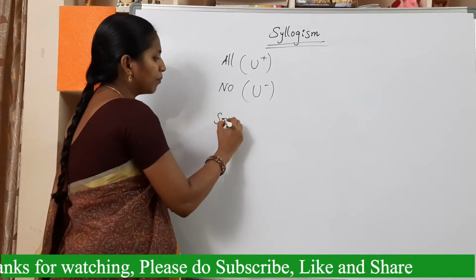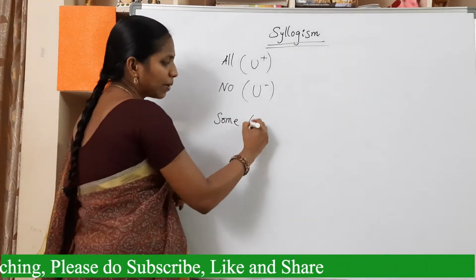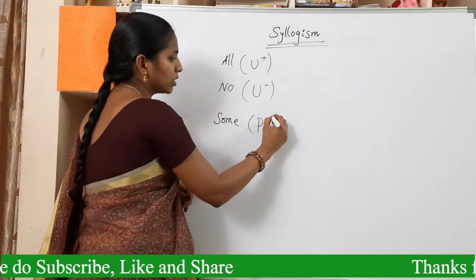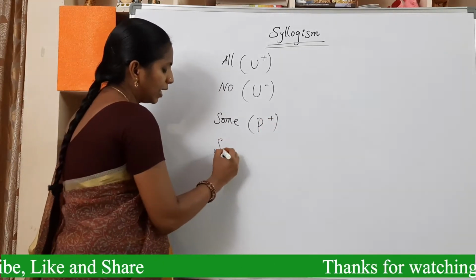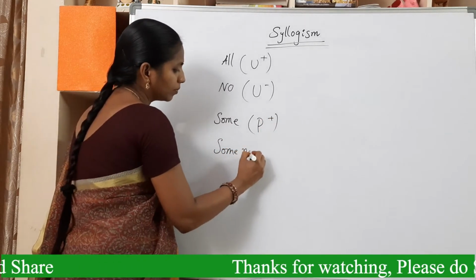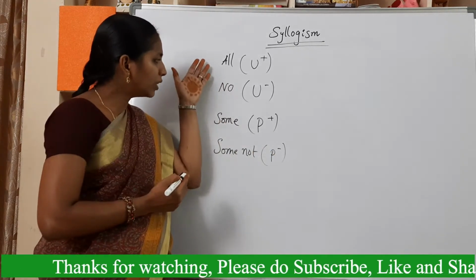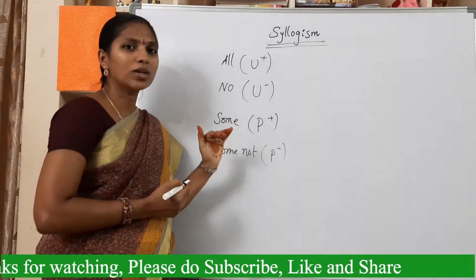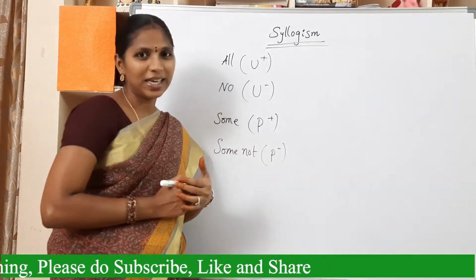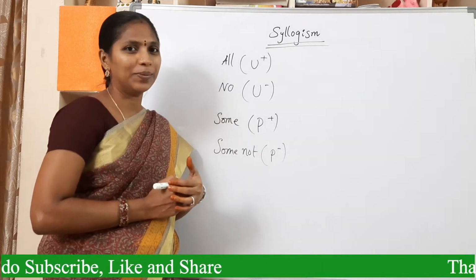The next one is some. Some means particular positive. And the next one is some not, that is particular negative. If you know these 4 relations, then syllogisms questions are very easy. You can solve them very easily.